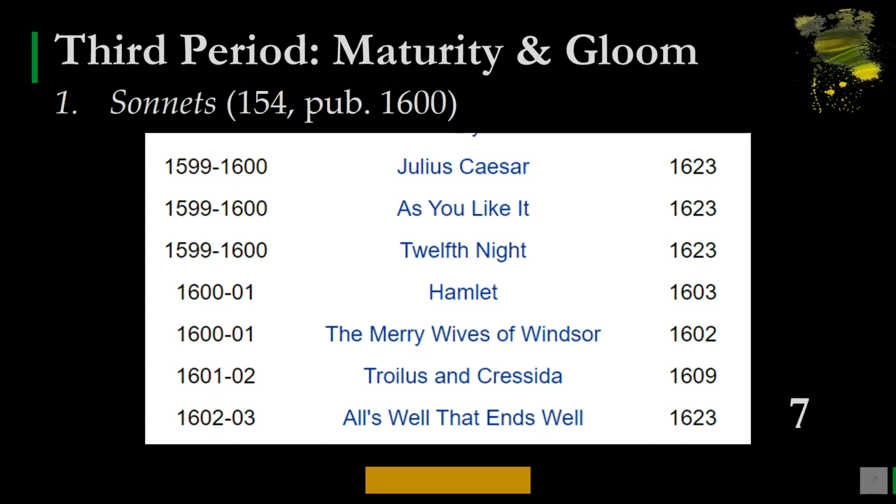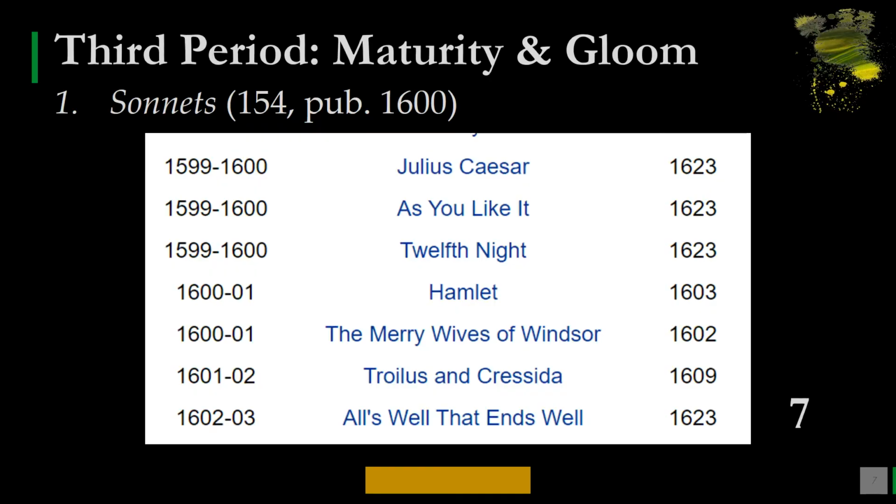In this period he composed very fine works, and this period is called, in the development of the works of William Shakespeare, maturity and gloom. Now he composed sonnets in this third period. 154 sonnets are very important, composed by William Shakespeare. Those are love sonnets, dedicated to some dark lady, as we know. And some of the sonnets were dedicated to his friend or friendship, and these sonnets were published in 1600. Very famous sonnets we have, and still we find these sonnets have a place in the syllabus in various universities and institutions.